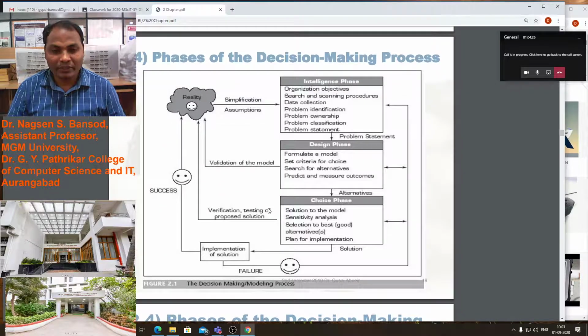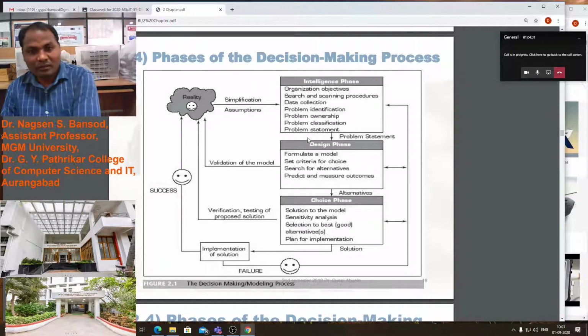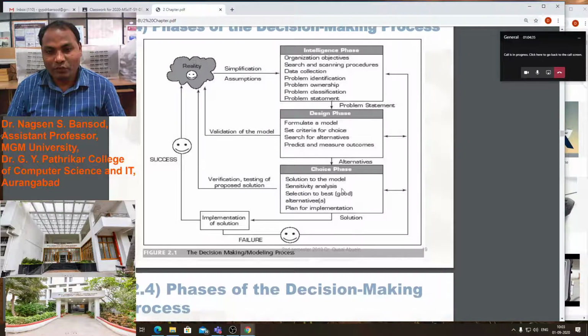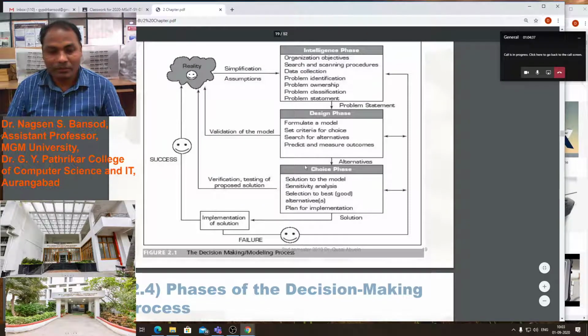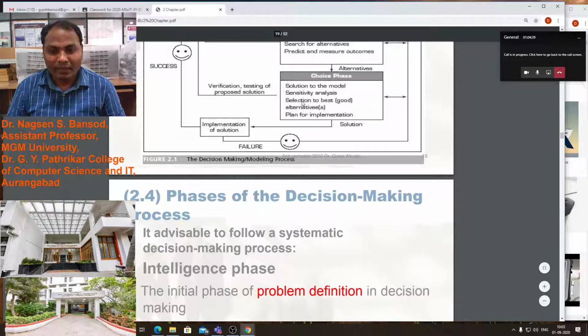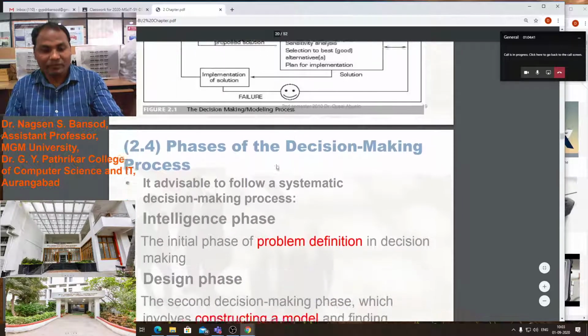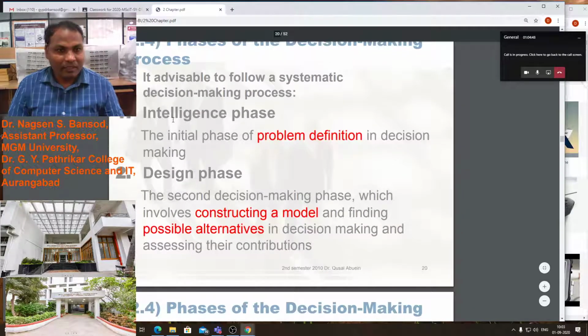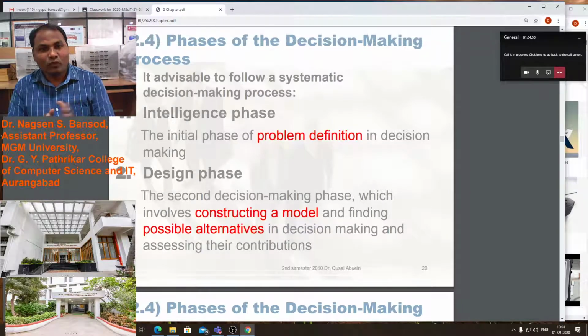If you have any doubt or any question regarding this intelligence phase modeling, design phase, choice phase, you can ask me. If you do not understand, then again we will see this deeply. You look at the phases of the decision making process. It provides a systematic decision making process.